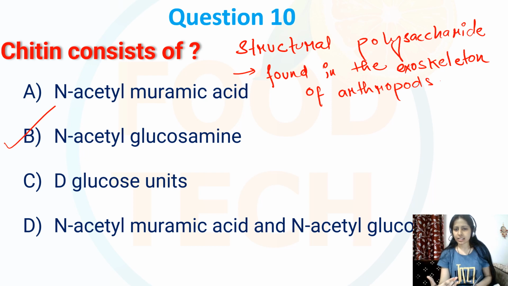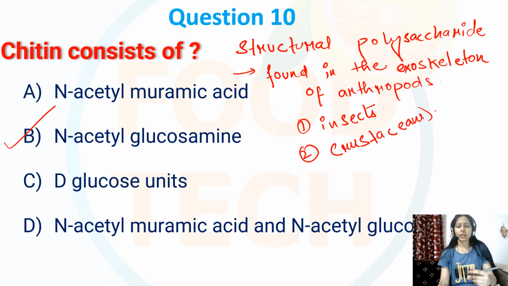Arthropods like the insects, or the crustaceans. Okay, and in the cell walls of the fungi also.